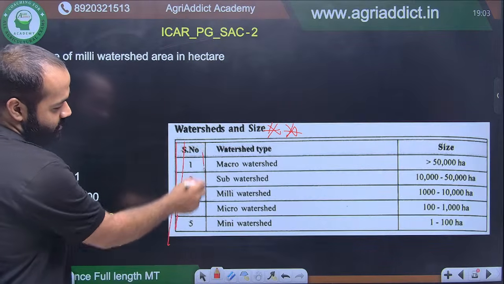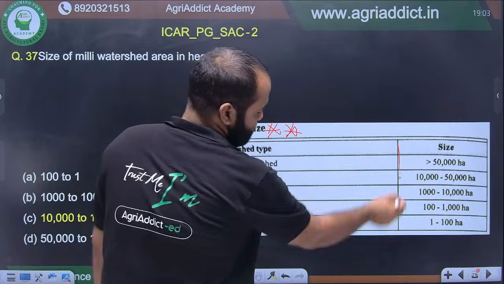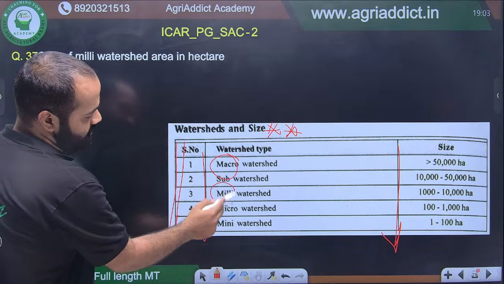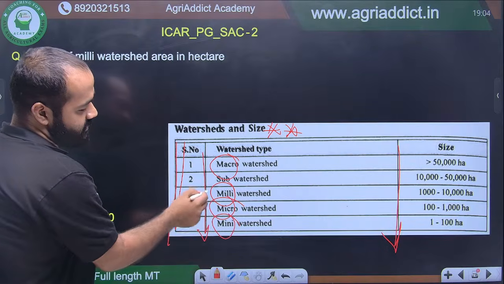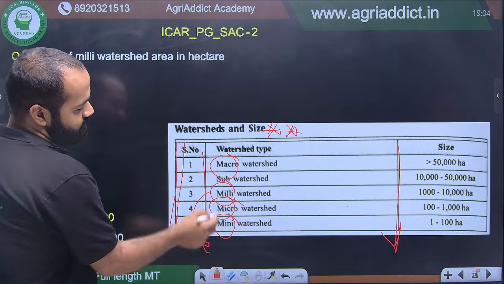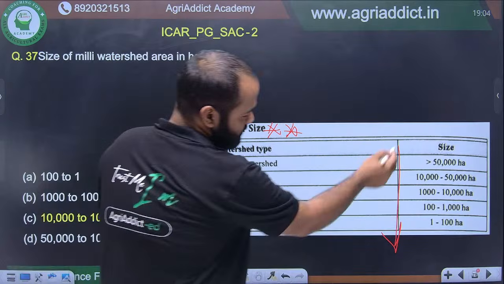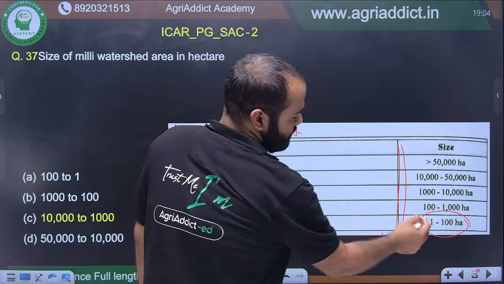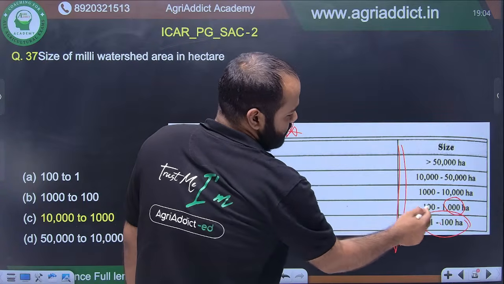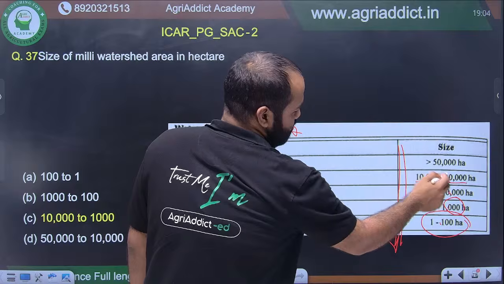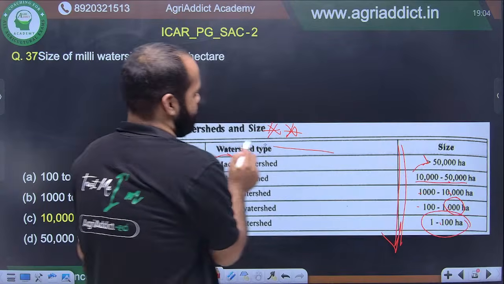You have to remember all of it, and you have to remember all the sizes. You have to remember the names. Milli, micro, mini. Here there is confusion because generally we put milli in the last, but here it is not like that. Milli, micro, mini. You can remember this also with a trick. First you have to remember this. After that, keep adding one zero each time: 100, 1,000, 10,000. Then from here you also have to remember 10 to 50 and greater than 50. Greater than 50 is macro.